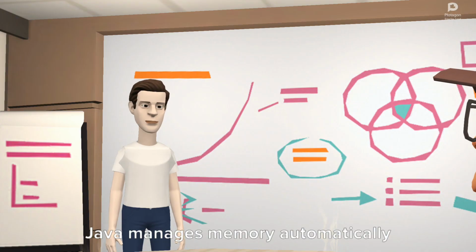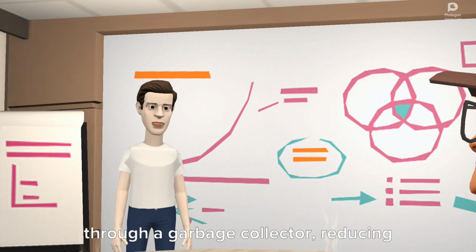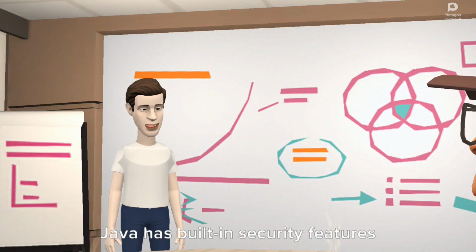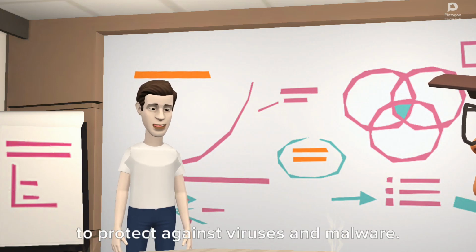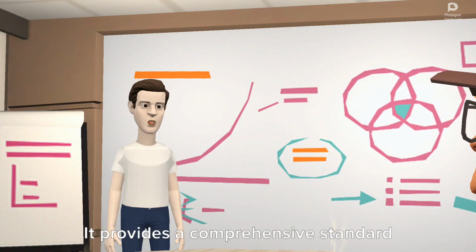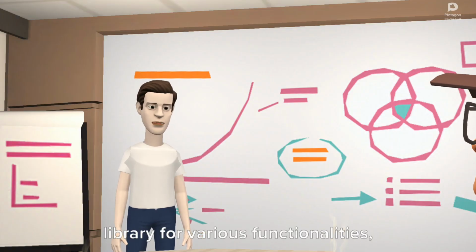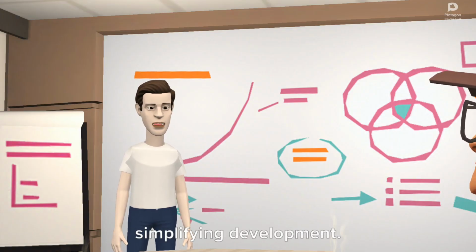Garbage collection. Java manages memory automatically through a garbage collector, reducing memory-related issues. Security. Java has built-in security features to protect against viruses and malware. Rich standard library. It provides a comprehensive standard library for various functionalities, simplifying development.